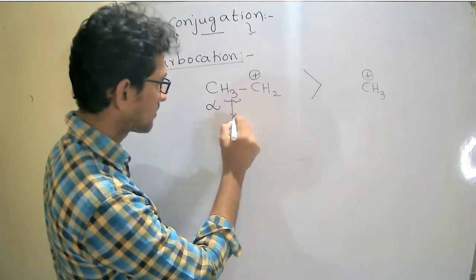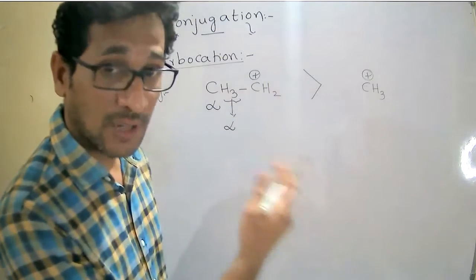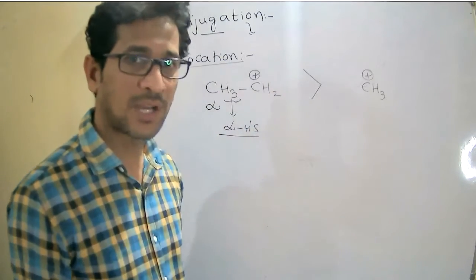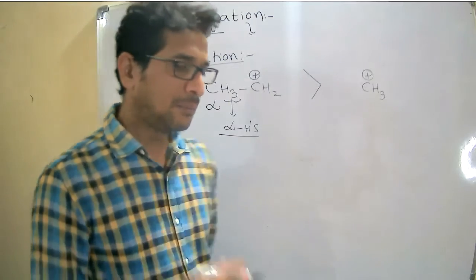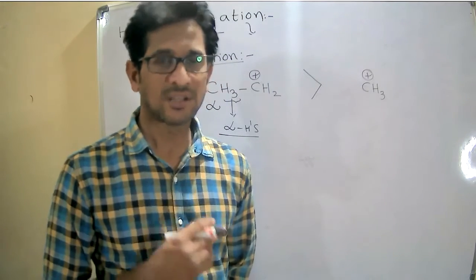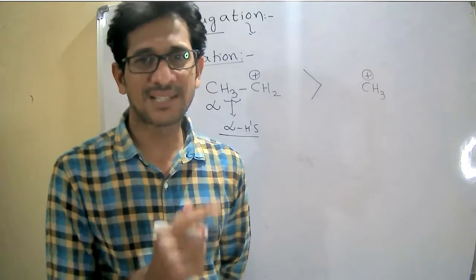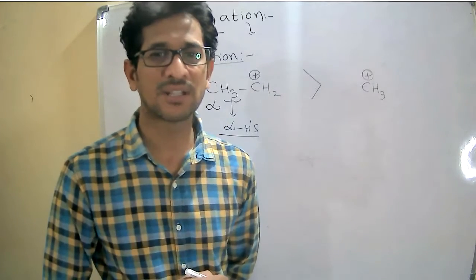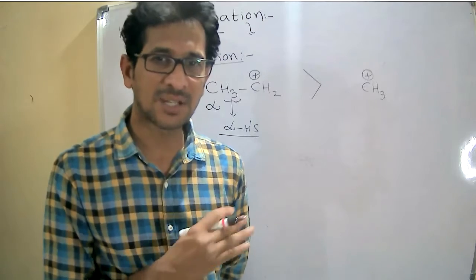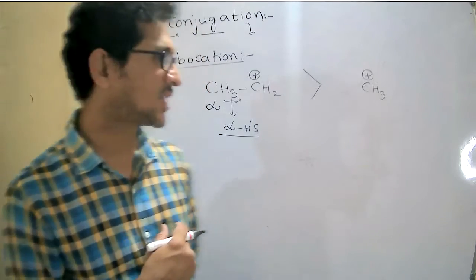The hydrogens present on the alpha carbon are termed alpha hydrogens. To show the hyperconjugation effect, a compound must contain at least one alpha hydrogen. If there is no alpha hydrogen, such a substance does not exhibit hyperconjugation.